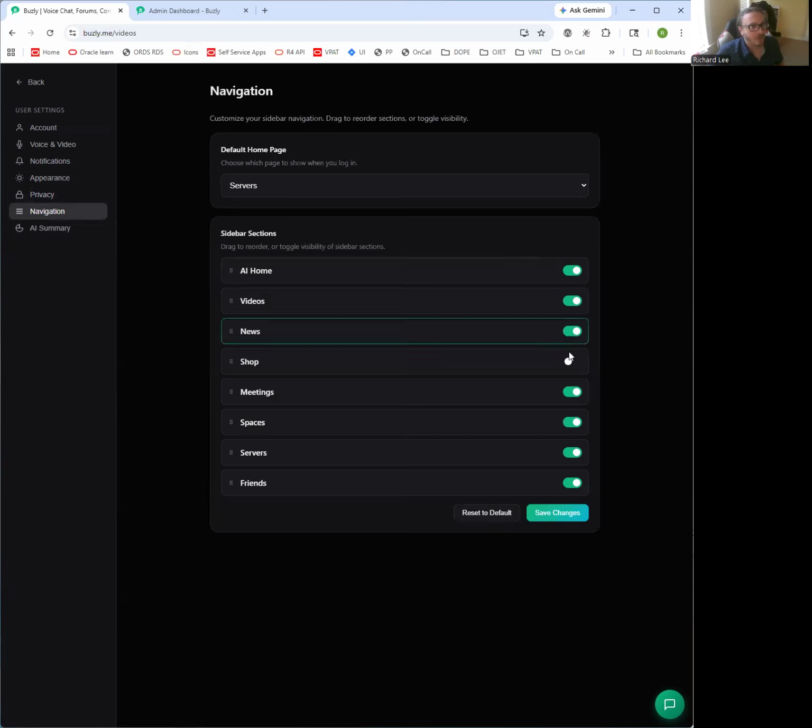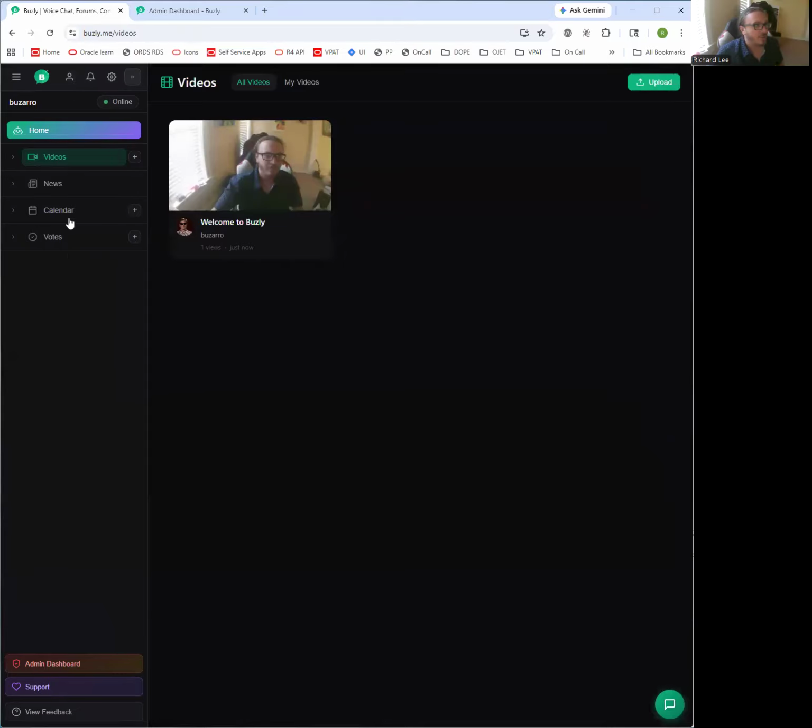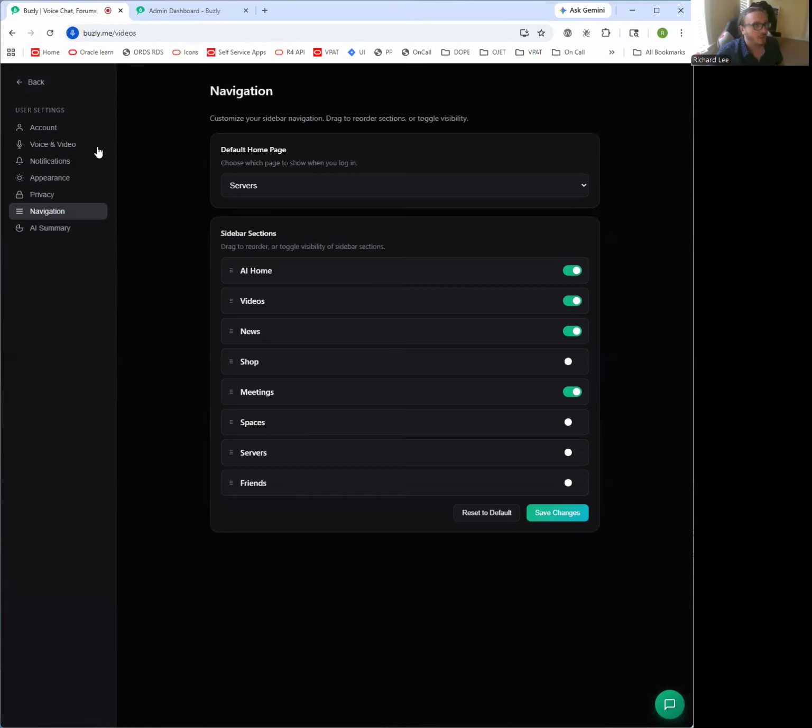And then in the navigation you can tweak what you have displaying. So if I turn a few of these things off and then save changes, a little toast pops up. And then, as you can see, they no longer display on the side. You can also drag and drop to put these things where you want them. Just go ahead and save that. And then also set a default home page if you don't want the AI home. Let's go ahead and save that.